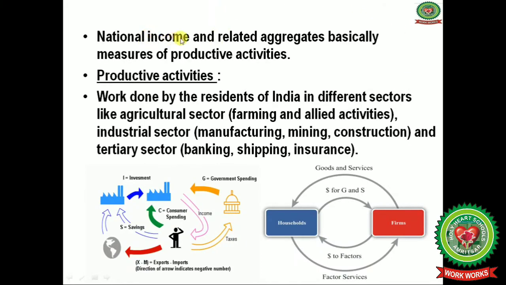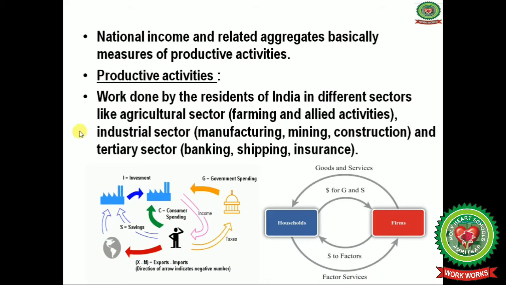First of all, national income and related aggregates are basically measures of productive activities. Students, productive activity means activities done in all the sectors of the economy, like the agriculture sector, the industrial sector, and the tertiary sector. In the agriculture sector, there is farming and allied activities like fisheries, forestry, sheep rearing, and dairy farming. So all these are related to the agriculture sector.